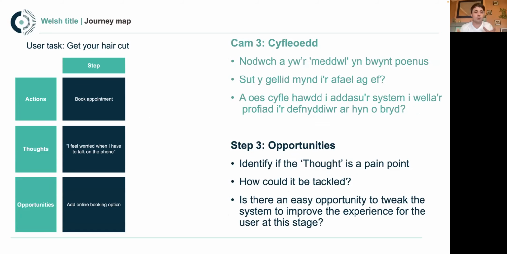So yeah, again, there's lots of ways you can spin these. I feel like I keep saying that's the ultimate caveat that keeps coming up. There's many ways you can do it. But I think for us, a really good next step is opportunities. So if this is what somebody does, and then this is how somebody feels about that interaction, good, bad. If it's a frustration, is there an opportunity to make this thing better? Is there an opportunity to tweak the service?